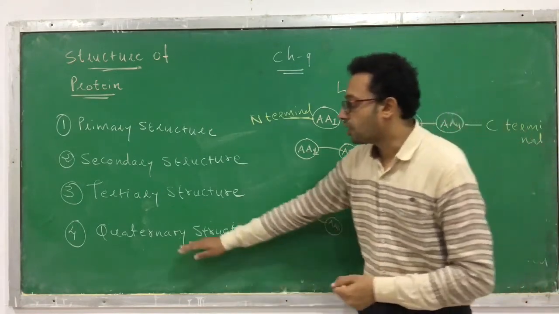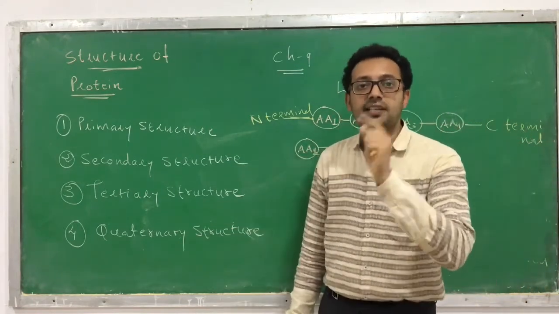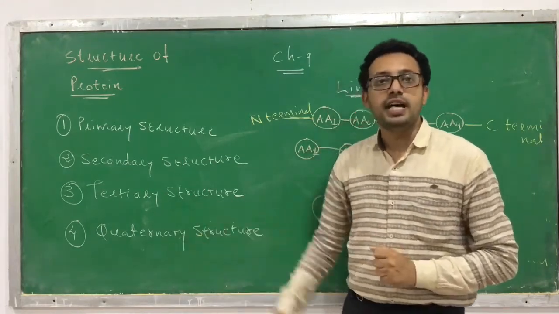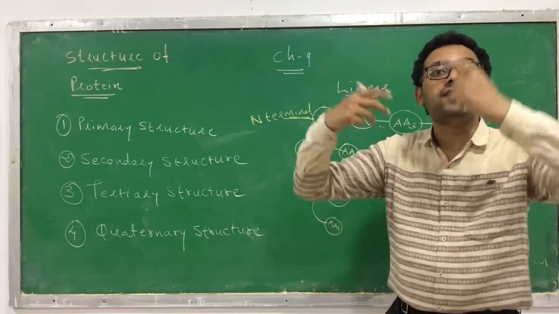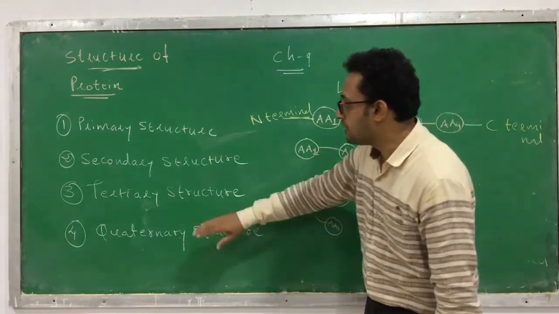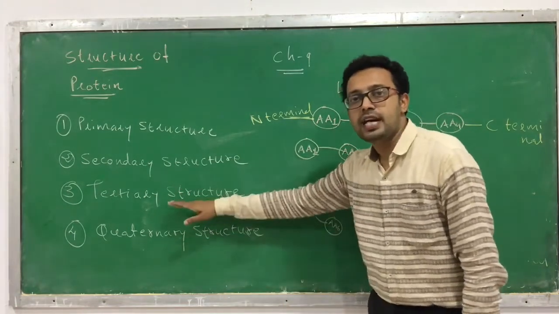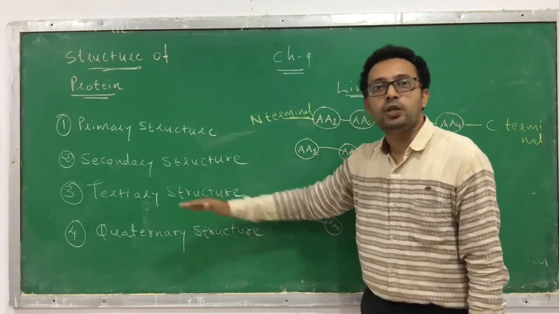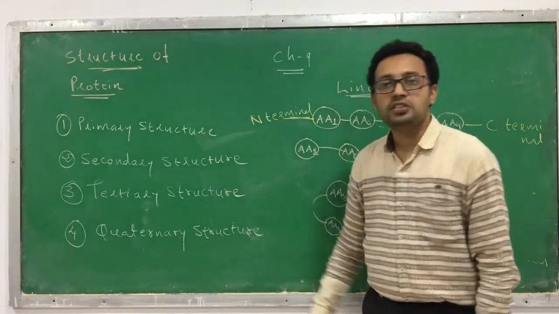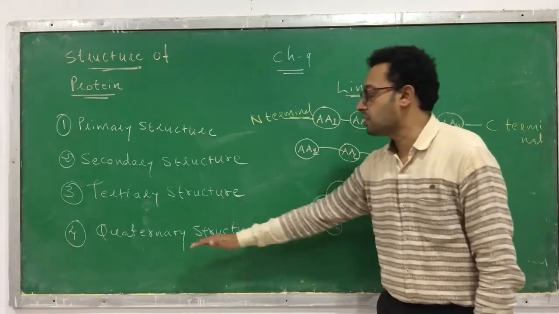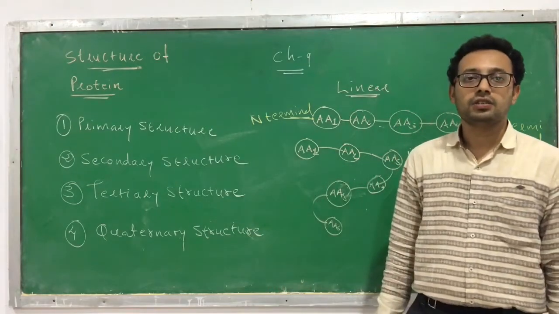And next, quaternary structure. It is a three-dimensional arrangement, but here it is the three-dimensional arrangement of more than one polypeptide chain. See the difference between tertiary and quaternary structure. In a tertiary structure, it is a three-dimensional arrangement of a single polypeptide chain. In quaternary structure, it is the three-dimensional arrangement of more than one polypeptide chain. This is called quaternary structure.